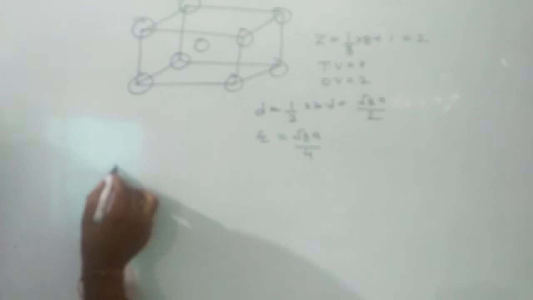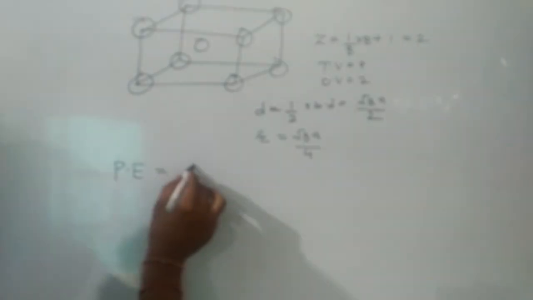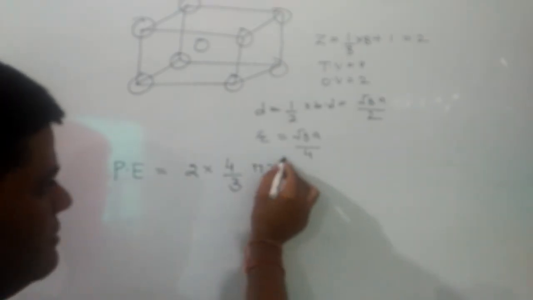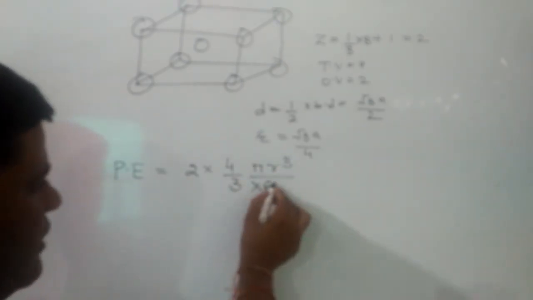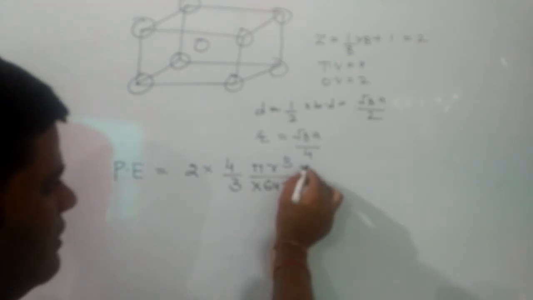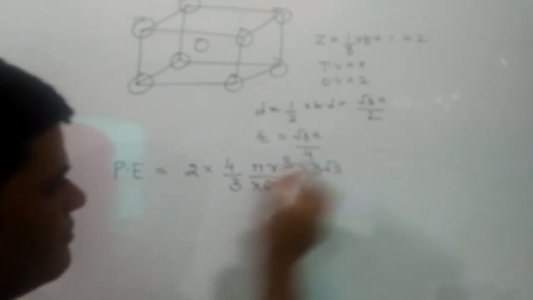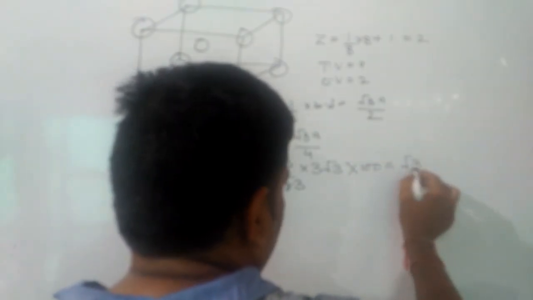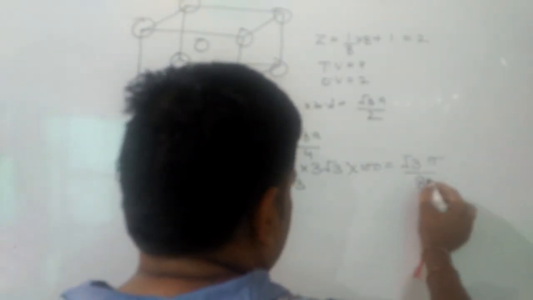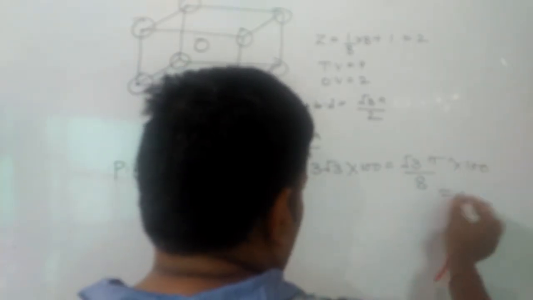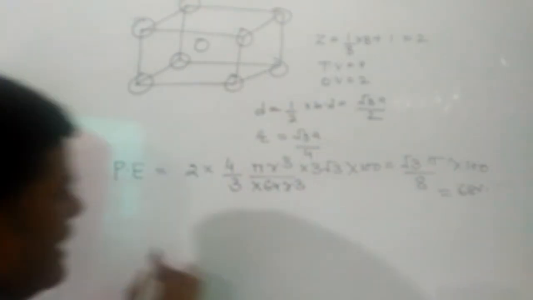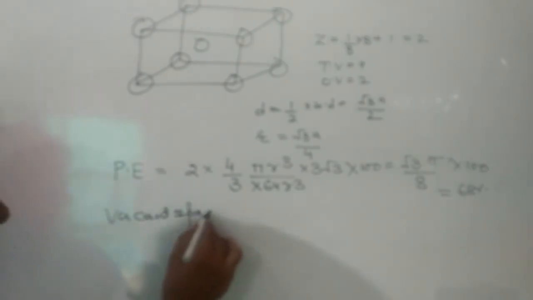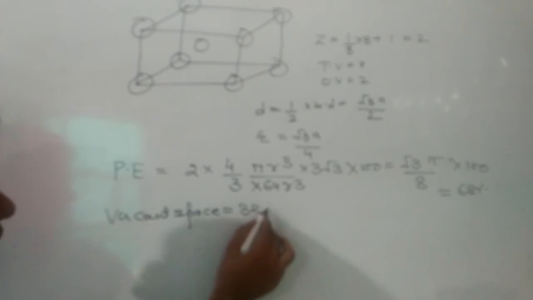Now we have to find out the packing efficiency. In this case, number of spheres are 2, and volume of one sphere will be 4 by 3 pi r cube, and volume of cube will be 64 r cube upon 3 root 3 into 100, and that comes out to be root 3 pi by 8 into 100, and that should be equal to 68%. So vacant space will be 32%.